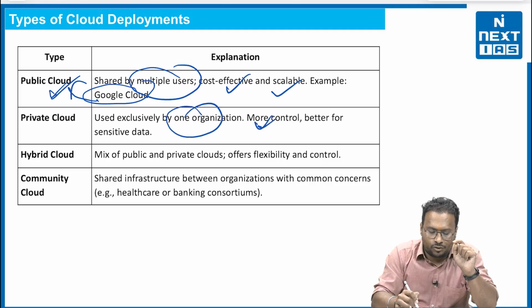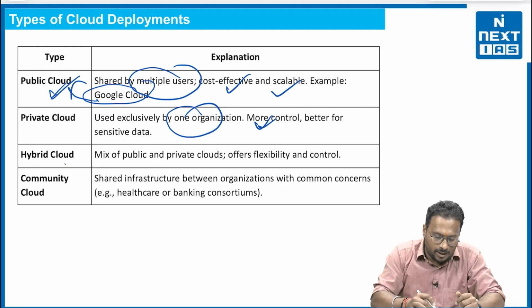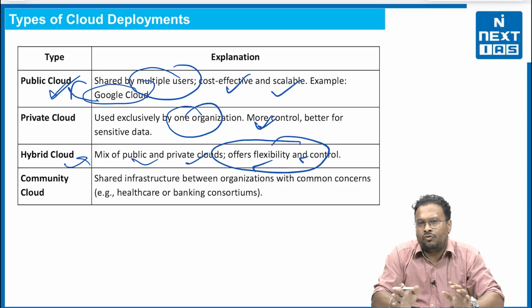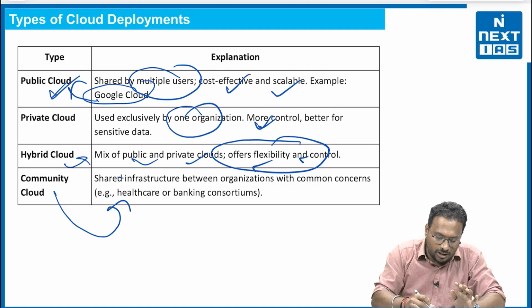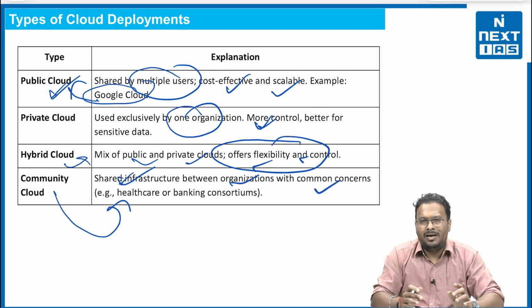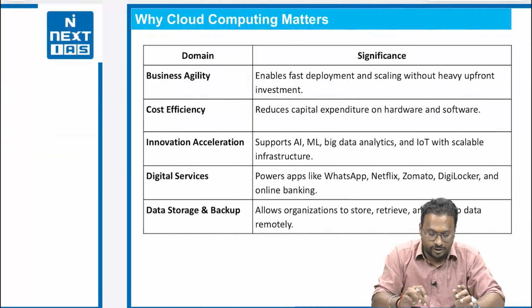That means more control and better for the safety of your sensitive data. Third, hybrid cloud, that means a mix of public and private cloud. It offers flexibility and control over your data as well. Fourth, community cloud, the shared infrastructure between organizations with common concerns, like for say healthcare and banking consortiums.